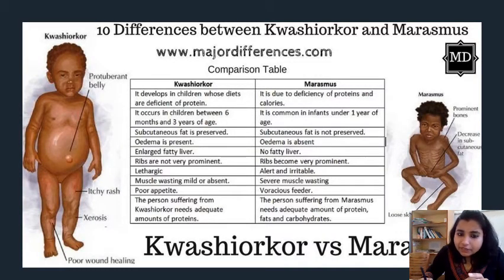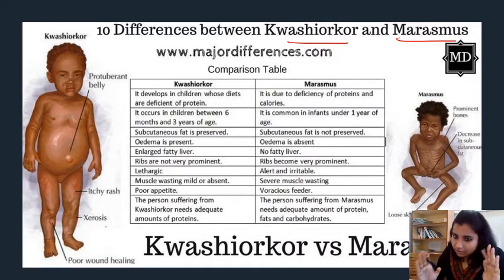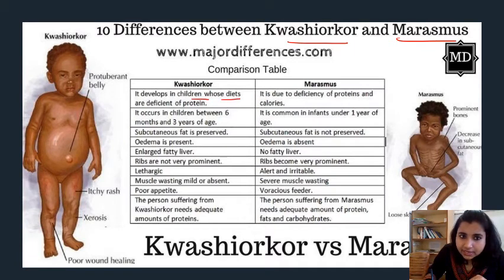Now, what will happen if there is a deficiency of protein? Deficiency of protein leads to kwashiorkor and marasmus disease. So, what will happen in both diseases? Here I have made a comparison chart to help you understand. Kwashiorkor develops in children whose diets are deficient in proteins, and marasmus develops in children whose diets are deficient in proteins and calories. Kwashiorkor occurs in children between 6 months and 3 years of age. Marasmus is common in infants under 1 year of age.